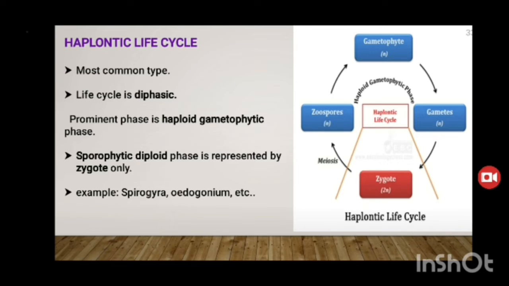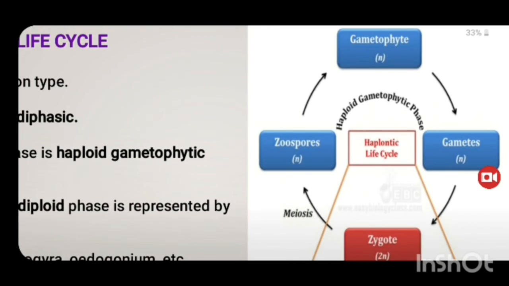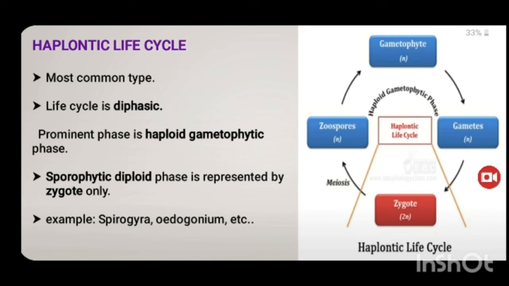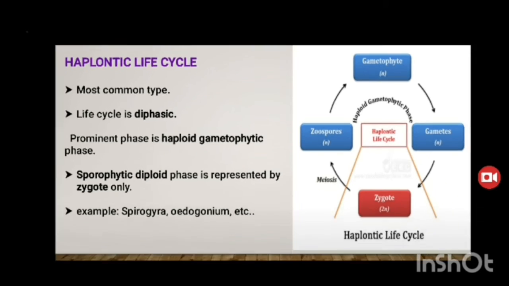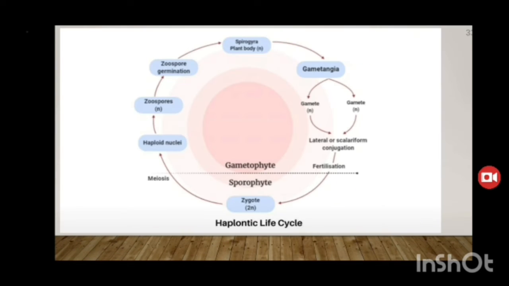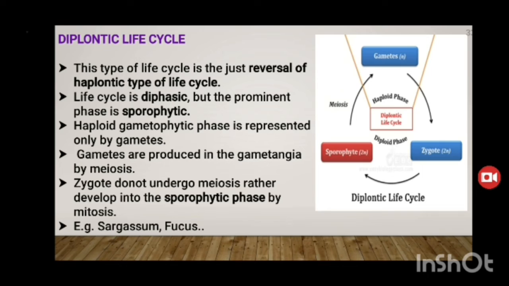Example: Spirogyra. In this picture, the gametophyte produces the gametes and next forms the zygote. The zygote immediately undergoes meiosis and forms the zoospores. In the Spirogyra plant body, male gametes and female gametes are present. Later fertilization happens and the zygote forms. The zygote immediately undergoes meiotic cell division and zoospores form. Zoospores develop into the new generation.